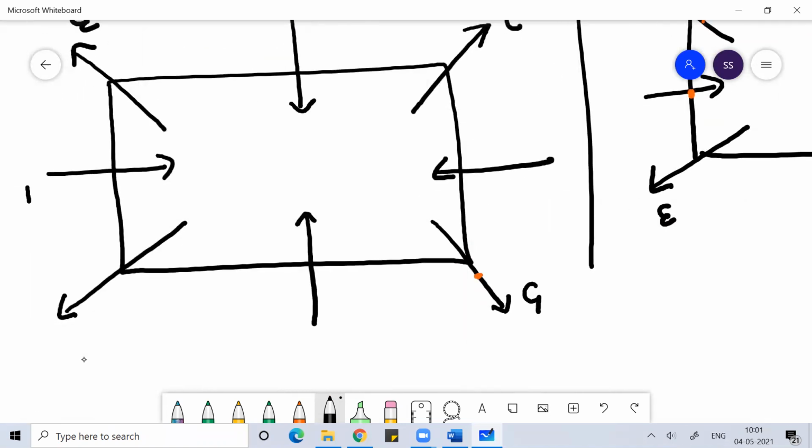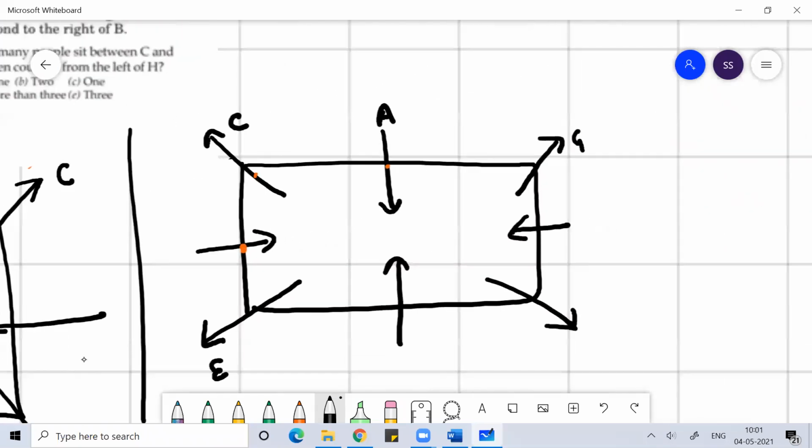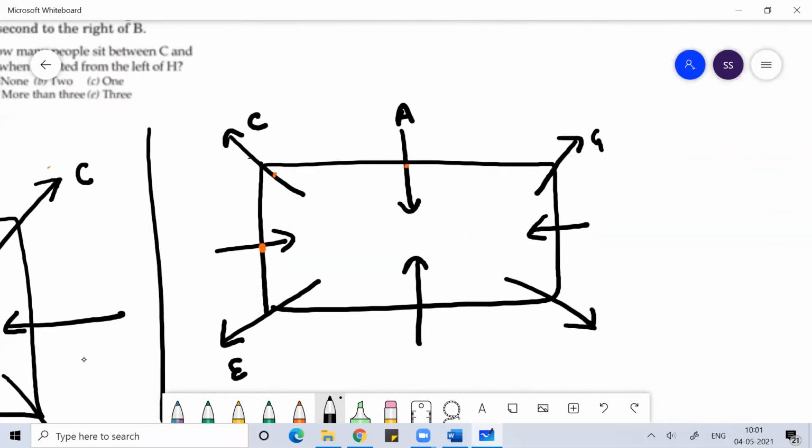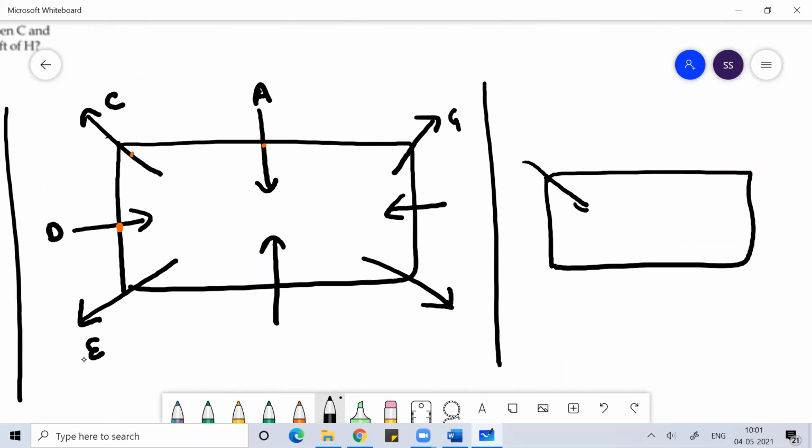So here E, G, this side is not possible because A is coming, and this side is possible, D, G and D. This side 1, 2. So here both the sides are possible, G and D. Here both the cases are possible.